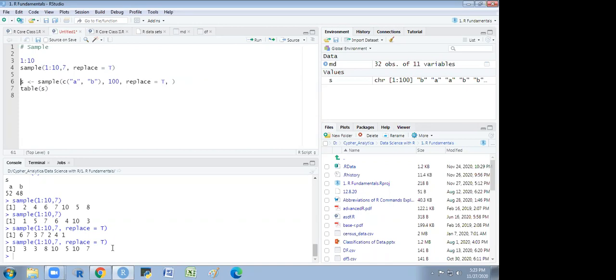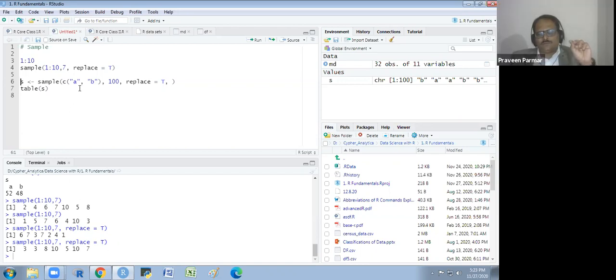So here I am just telling you, we have the two quantities A and B. We want to make a 100 sample size out of these two. So there is a requirement: replace equal to true is compulsory, otherwise you could not make it.